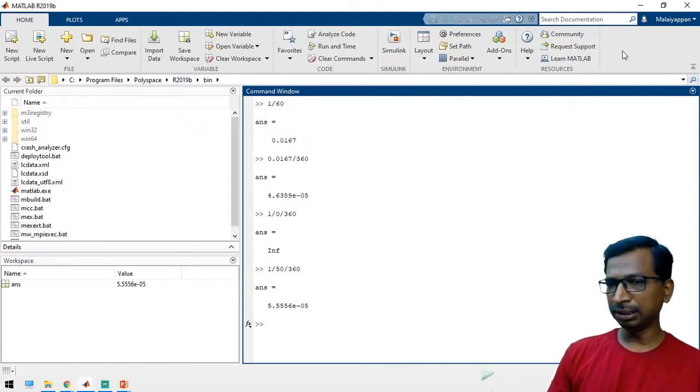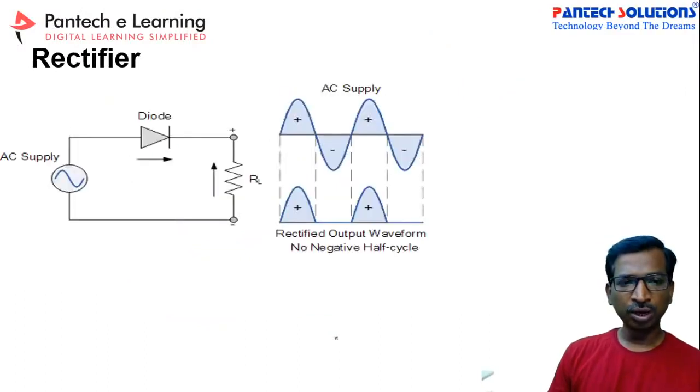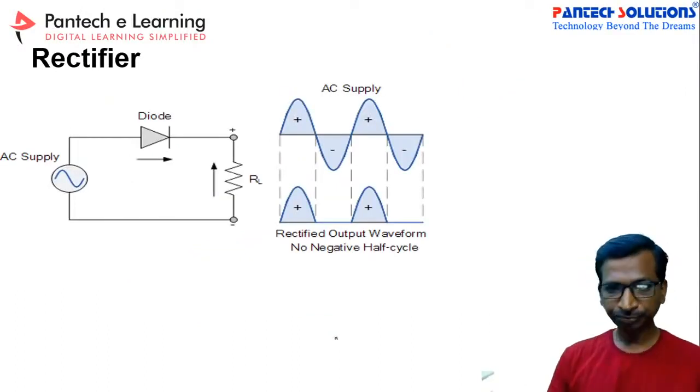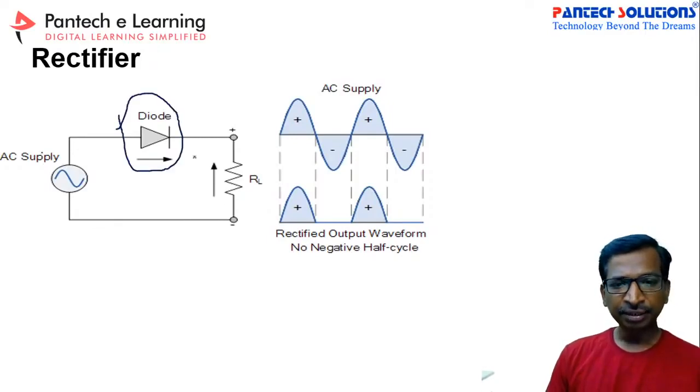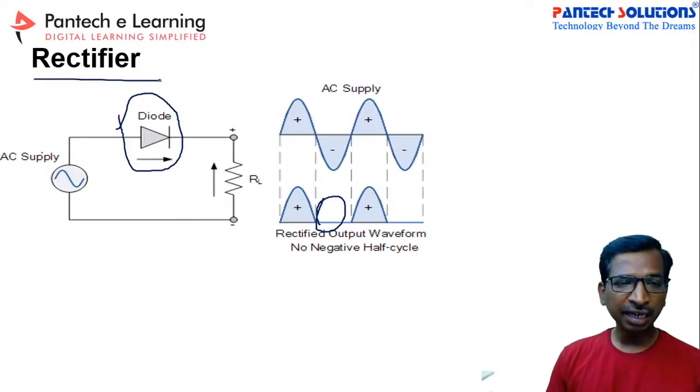Thanks for your comments. Now let us move to the next one. What is a rectifier? Generally if you apply an AC voltage to this input, the diode will carry the positive voltages only. The negative voltage will not be carried, because during the negative cycle the diode is in reverse bias. So that period gets omitted, and we get only the positive cycle, with no negative cycle. That is why we call it a rectifier.